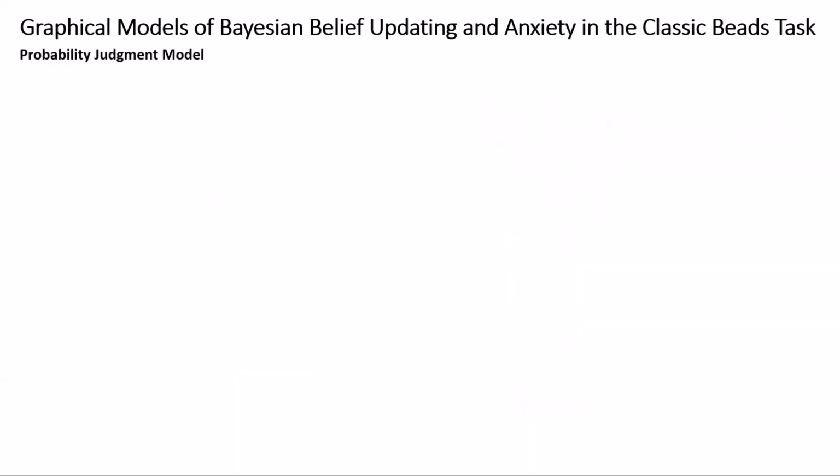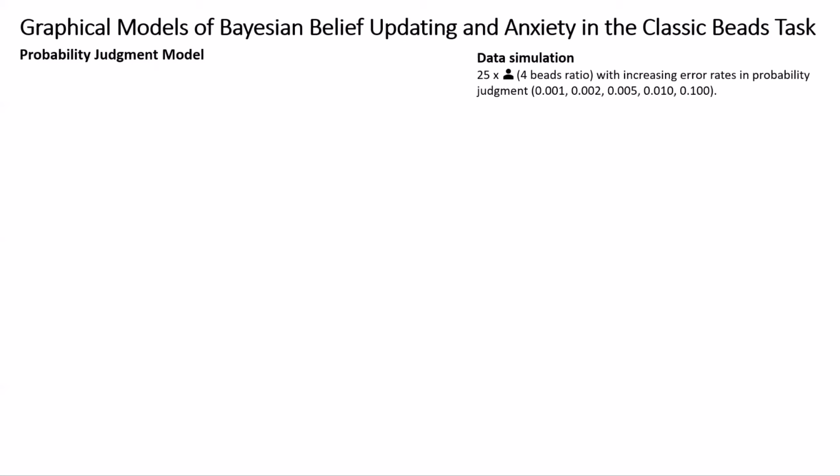So we first explored the properties of our models via a recovery study using simulated data. The results that I will be showing shortly are from the probability judgment model. Our simulation included 25 agents who undertook 4 different beads ratios as shown in the table earlier. We also included increasing error rates in agents' probability judgment. Key parameters for recovery are evidence weights and the influence of anxiety on evidence weights.